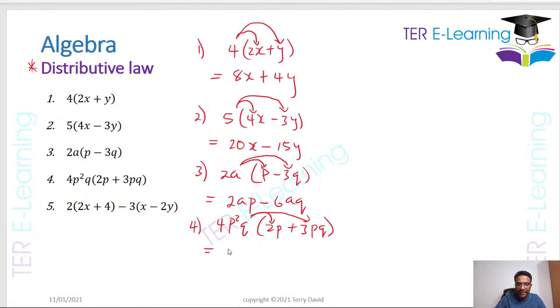4 by 2, that gives me 8. P squared by p is going to give me p cubed. And all we're left with here is q. So that's what we have here. Plus 4p squared q multiplied by 3pq. 4 by 3 will give me 12. P squared by p will give me p cubed. And q by q is going to give me q squared.